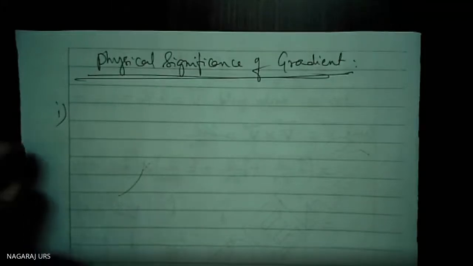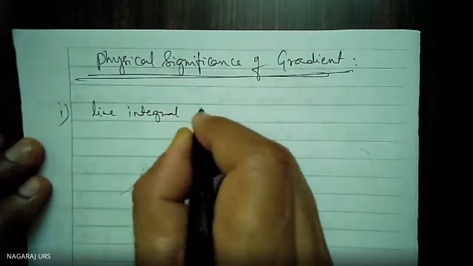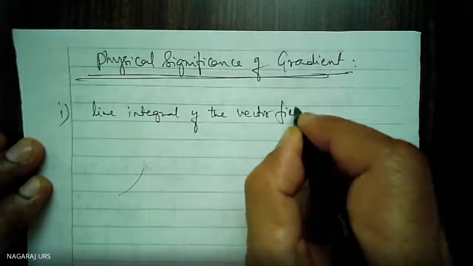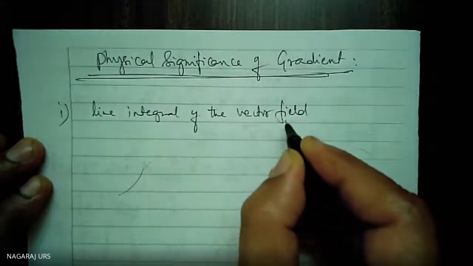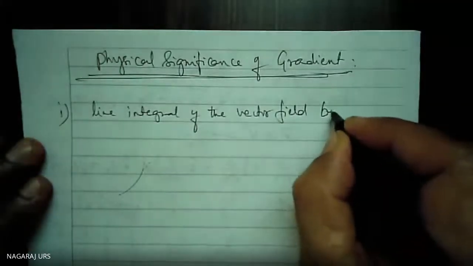The line integral of the vector field. I have chosen a vector field and I have taken the line integral of the vector field between the 2 points.